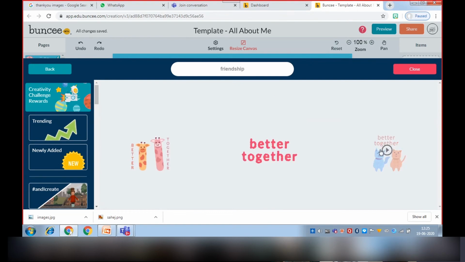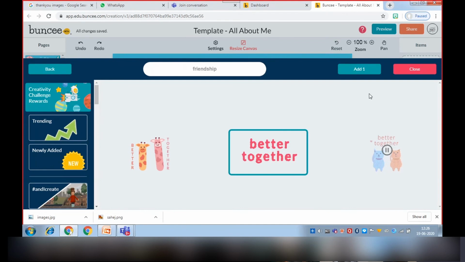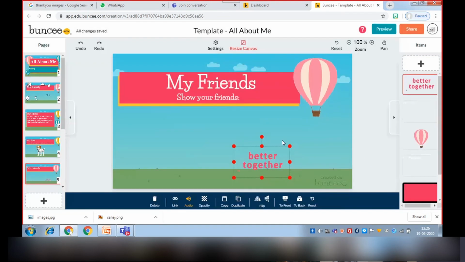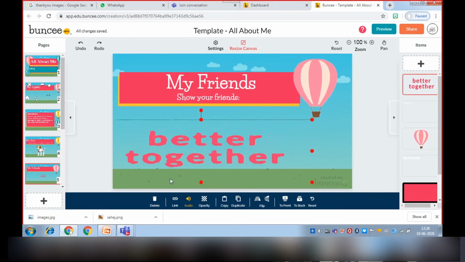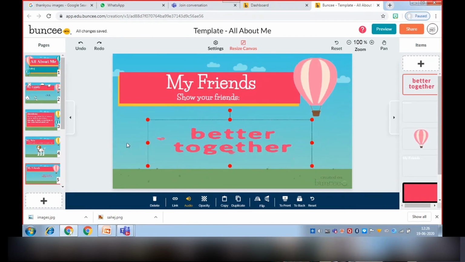So like, we can play and see how they're looking, or we can add this also. Then we will click on add. Then we can increase its size. Now it is visible. We can write the name also in this.